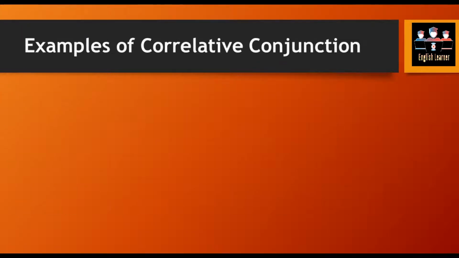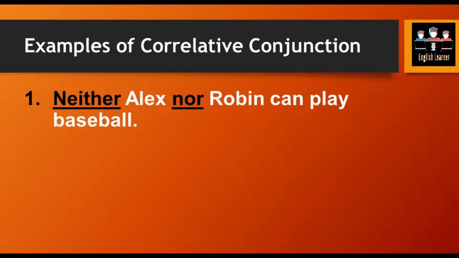Now let's see the examples. Number 1. Neither Alex nor Robin can play basketball. In this example, it indicates that the first person cannot play, as well as the second person cannot play. So neither and nor are used in a pair, and it is called a correlative conjunction here, and both indicate equal rank in respect of delivering the meaning.